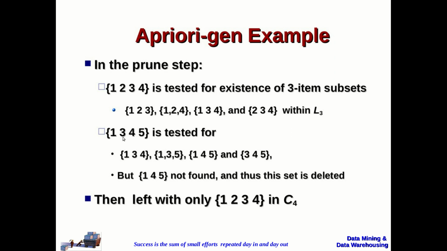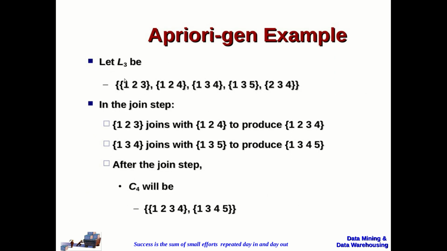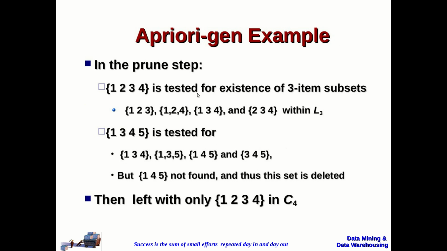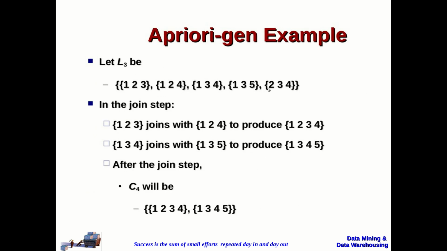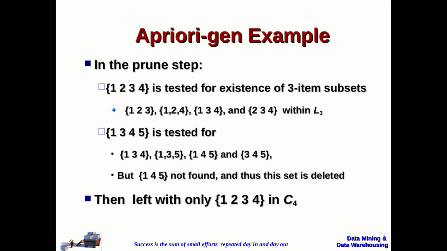Whereas if you take 1, 3, 4, 5, it is tested for 1, 3, 4, 1, 3, 5, 1, 4, 5 and 3, 4, 5. If you see here, 1, 4, 5 is not here. 3, 4, 5 is not here. 1, 4, 5 is not found.